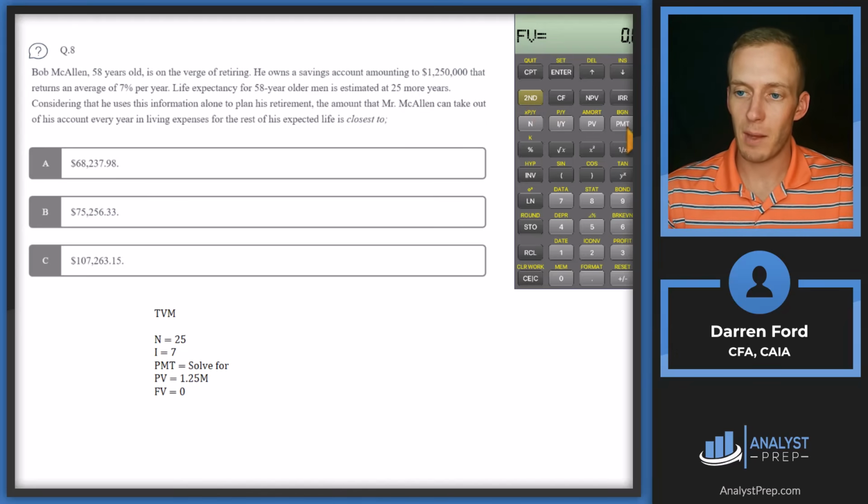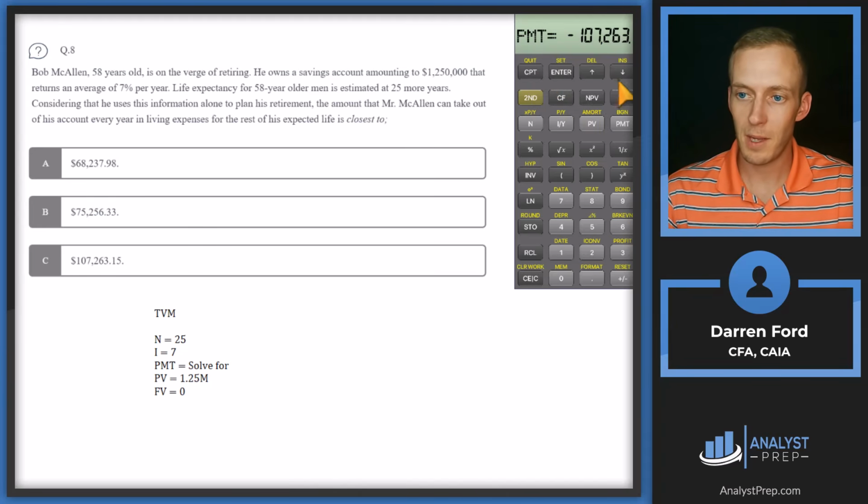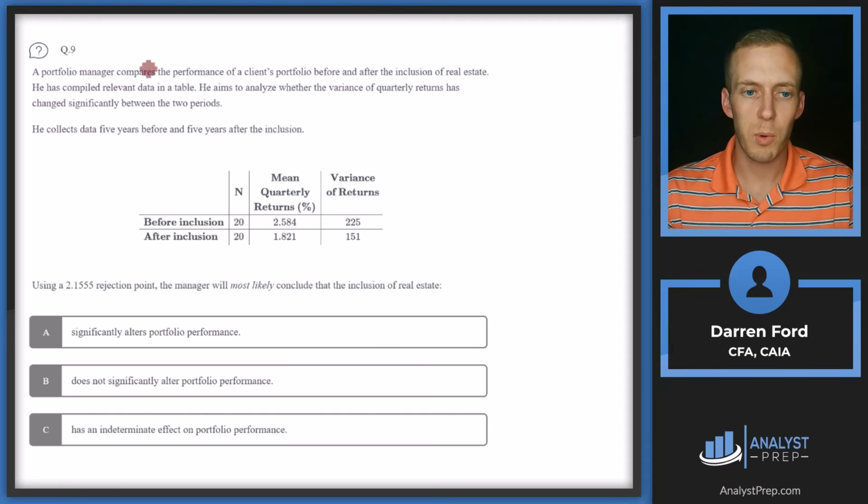And then we'll be solving for payment, which is going to be the amount we can take out yearly. So we'll hit compute payment, and we see we get 107,263, which is going to be closest to answer C.